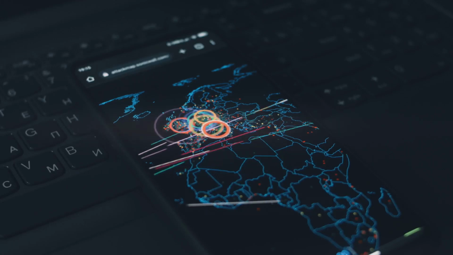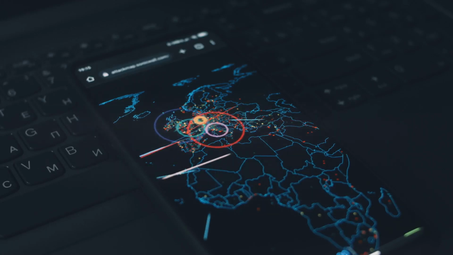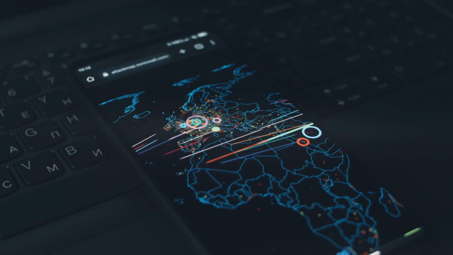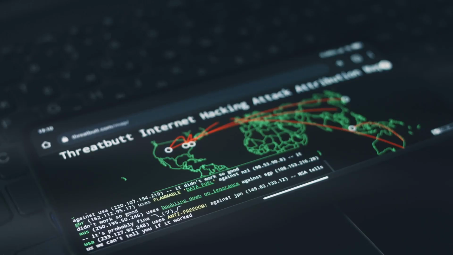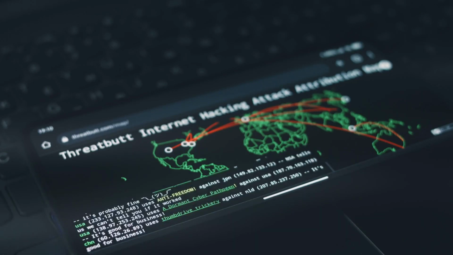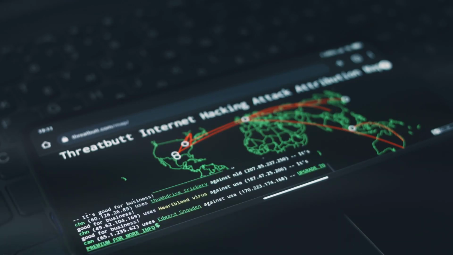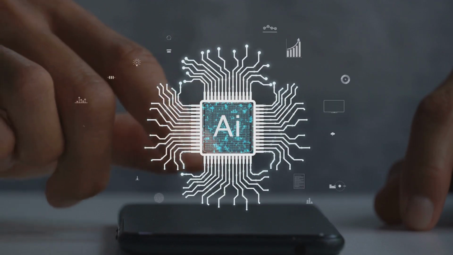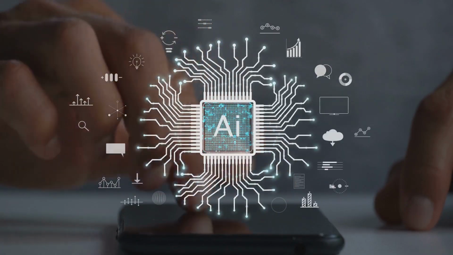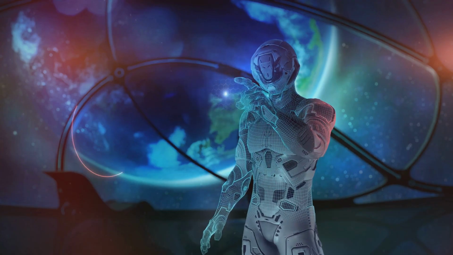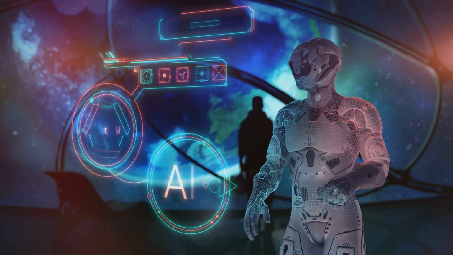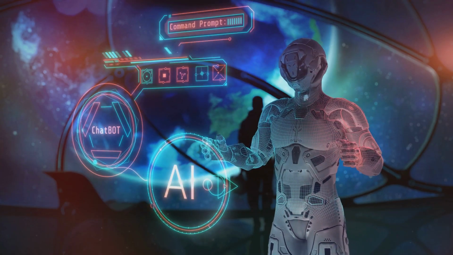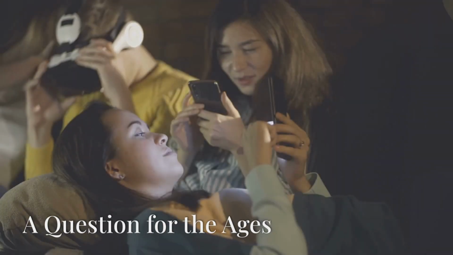If we assume that civilizations will eventually reach the technological capability to create realistic simulations, and that at least some civilizations will choose to do so, then the probability that we're living in a simulation becomes significantly higher. The rapid advancements in AI also lend credence to the simulation hypothesis. As AI becomes more sophisticated, it's not hard to imagine a future where AI can create and run its own simulations. Perhaps we're already living in a simulation created by a superintelligent AI.